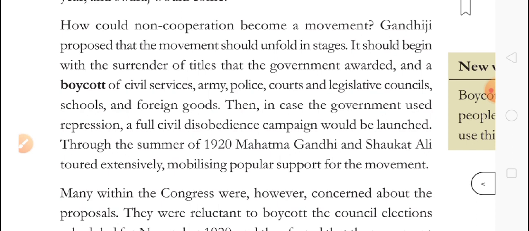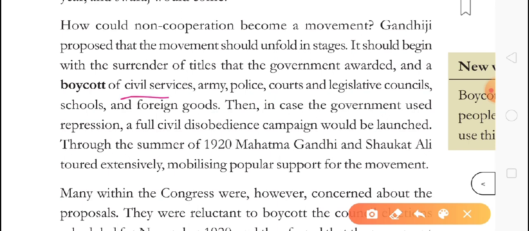Then boycott, which means not using the services: civil services, army, police. Don't help them. Court, legislative councils, schools and foreign goods. For foreign goods, it is the same as now when we are opposing Chinese things, clothes and other things. If we stop purchasing these things and make our things ourselves, we can save our country.